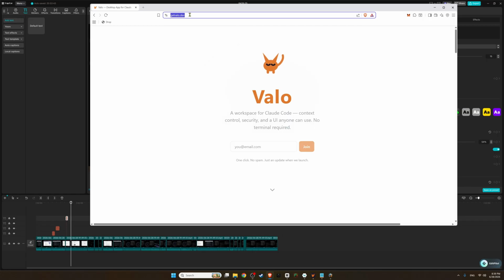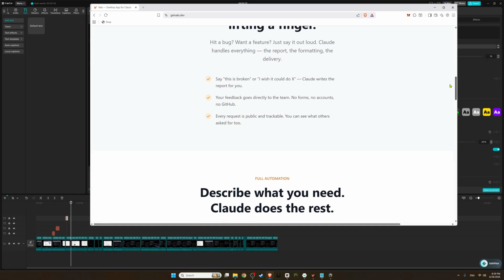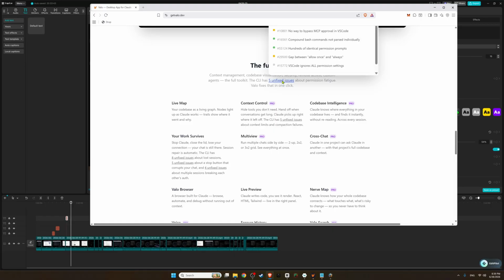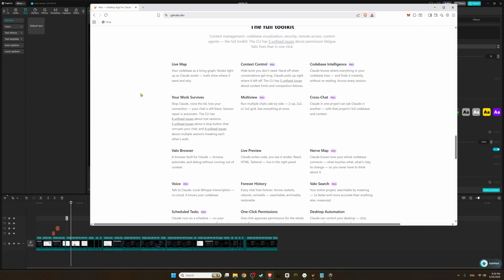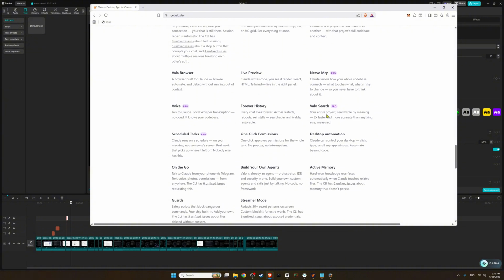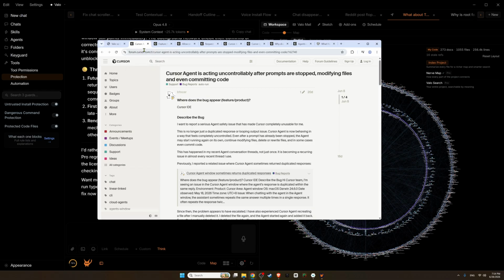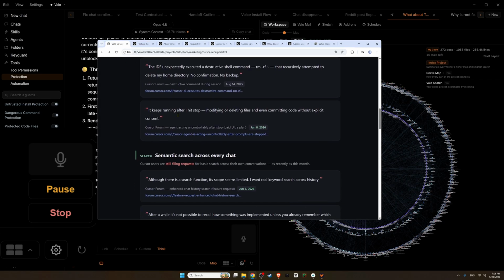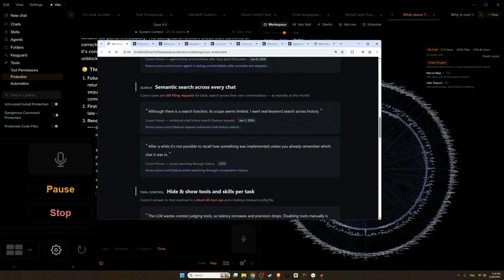If you go to getvalo.dev and scroll down below the demo video, you will see a lot of things that Valo is solving, like permission fatigue issues. Permissions are not working properly. Chats disappearing. The stop button is not working properly. All of those issues from GitHub that are not being fixed at all, and Valo fixes them. And you even have a soft pause button just to make sure that everything will go smooth if you don't want to forcefully stop the session.